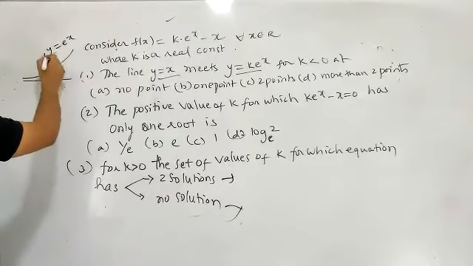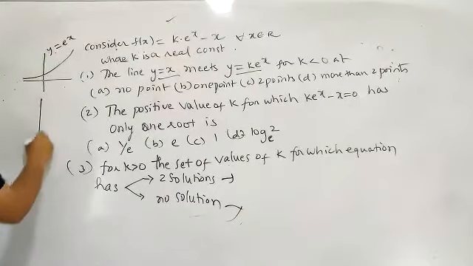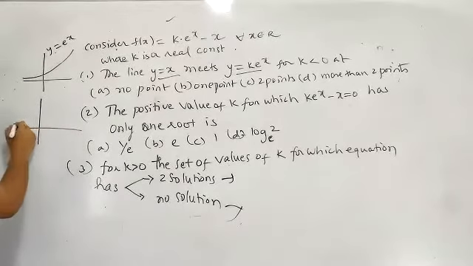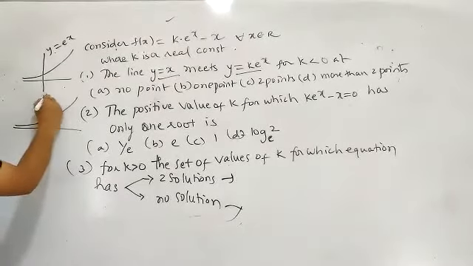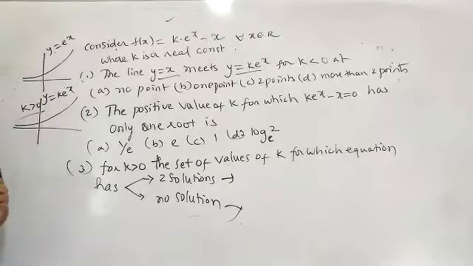Now, let's say y is equal to some lambda into e power x. This graph will be y is equal to k into e power x if k is greater than 0.